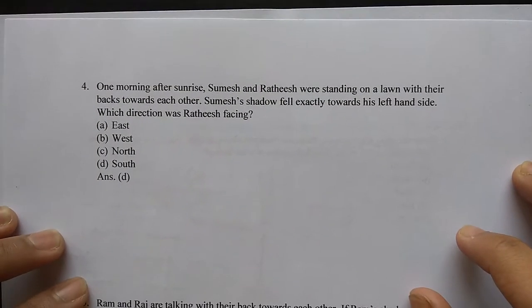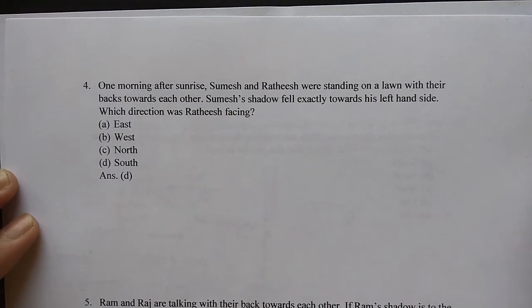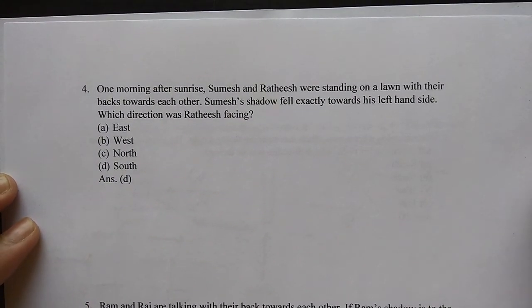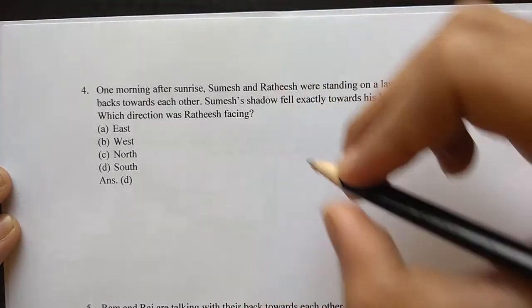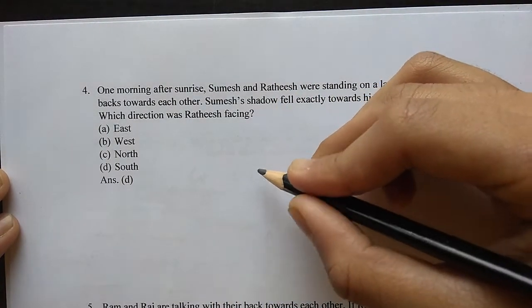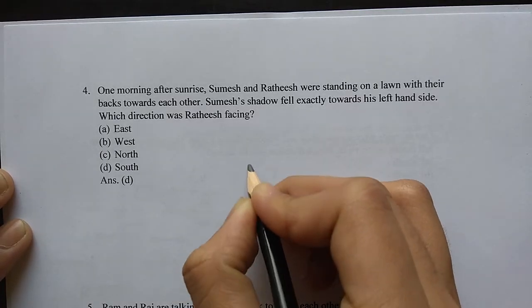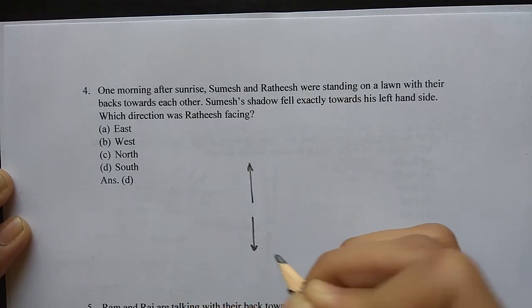One morning after sunrise, Sumesh and Ratheesh were standing on a lawn with their backs towards each other. Sumesh's shadow fell exactly towards his left hand side. Which direction was Ratheesh facing? So here the situation is a bit different. They're standing with their backs to each other. So I can draw two arrows like this.